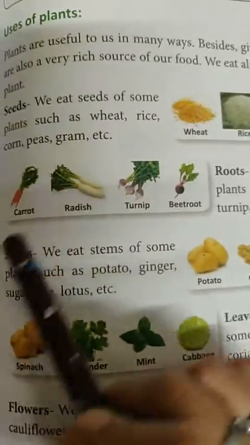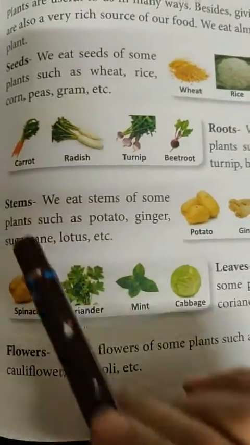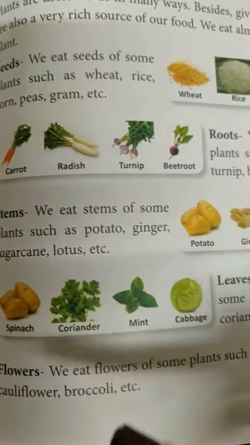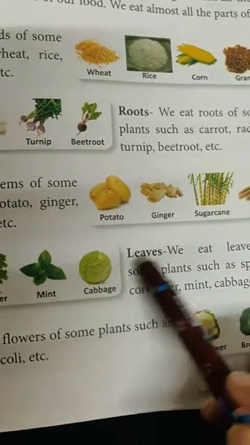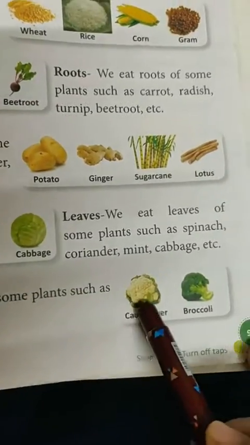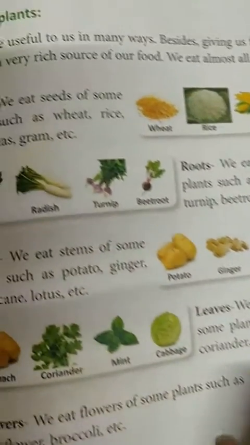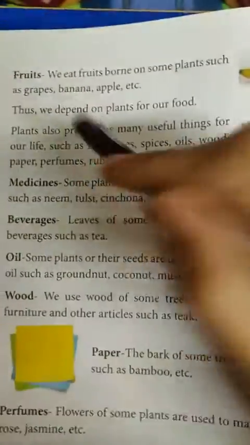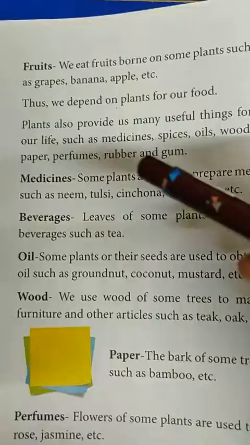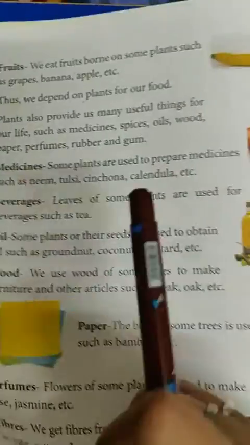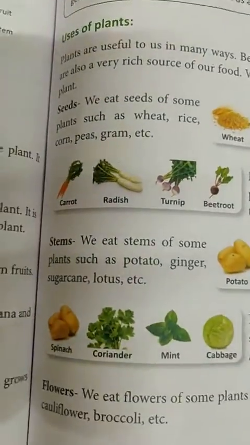Then your roots, these are the different roots. Stems, these are the different stems. Stems also grow under the ground, and these are the leaves part, and these are the flower part. Cauliflower or broccoli are actually the flower part of the plant which are eaten as vegetables. Then fruits we have already discussed. So all these are different parts of the plants which are food also.